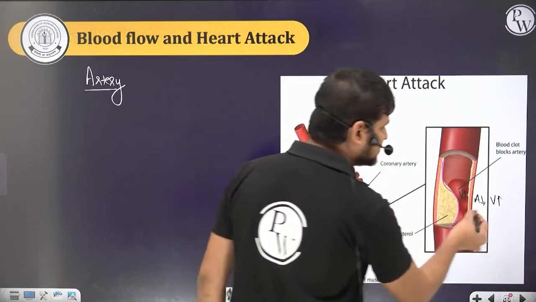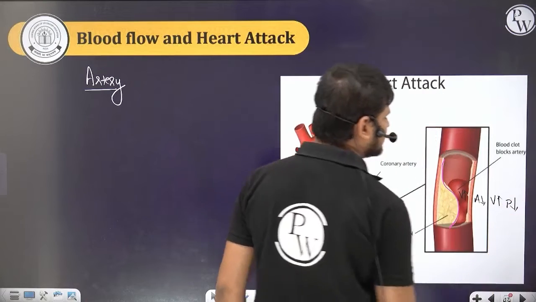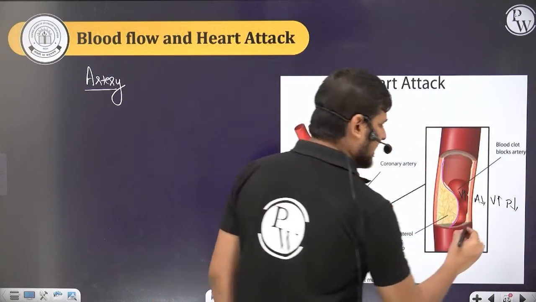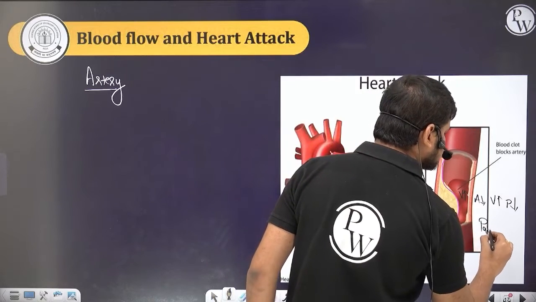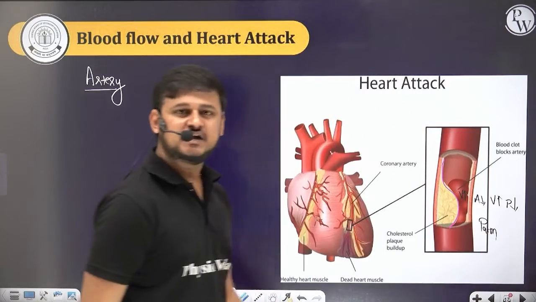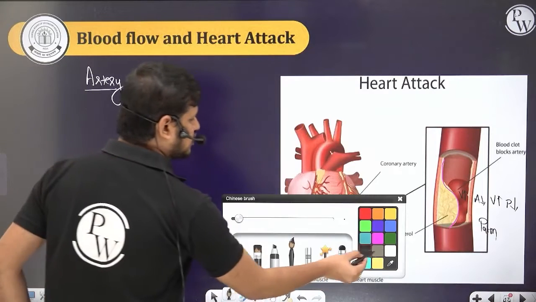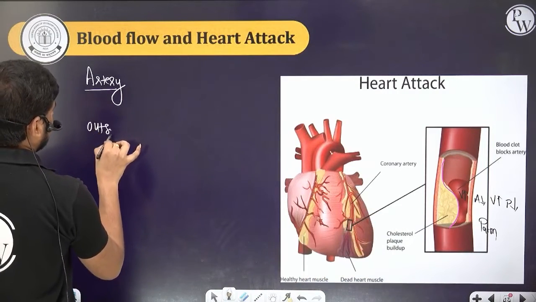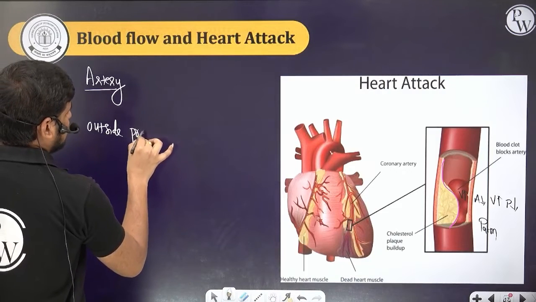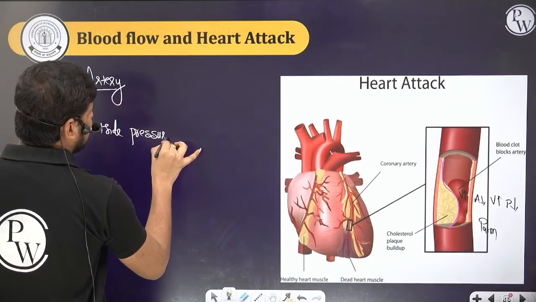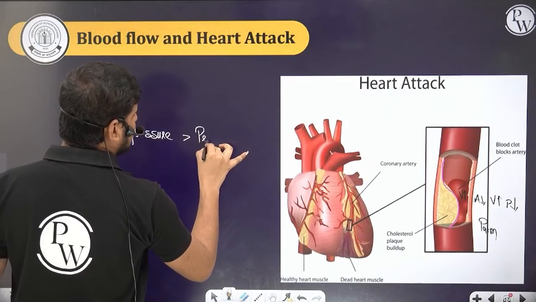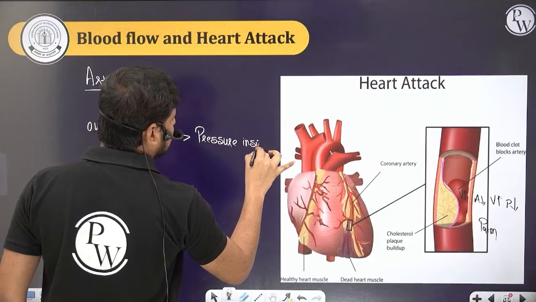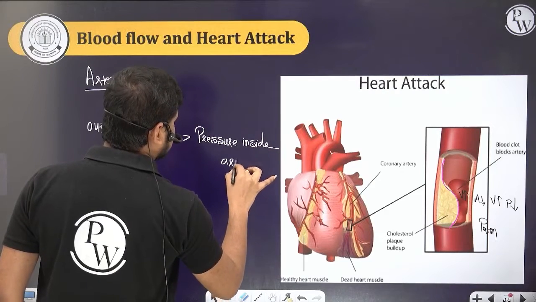So if the velocity is more here, the pressure will be less. Inside the artery the pressure is less, and outside the artery the pressure is going to be P atm. Yes or no? So the outside pressure is greater than the pressure inside the artery. Yes or no?